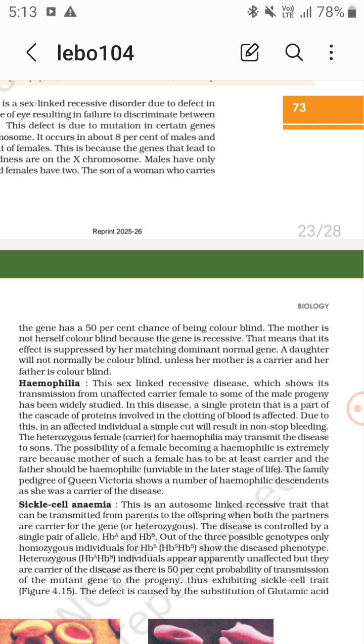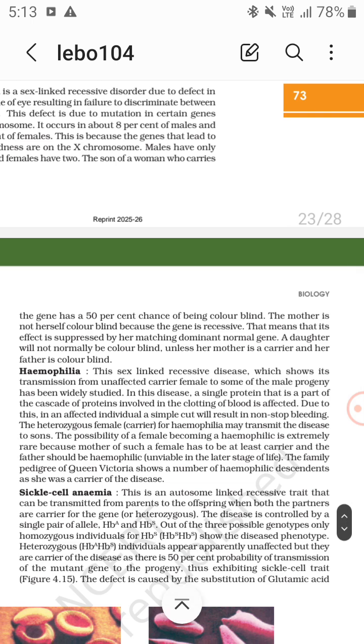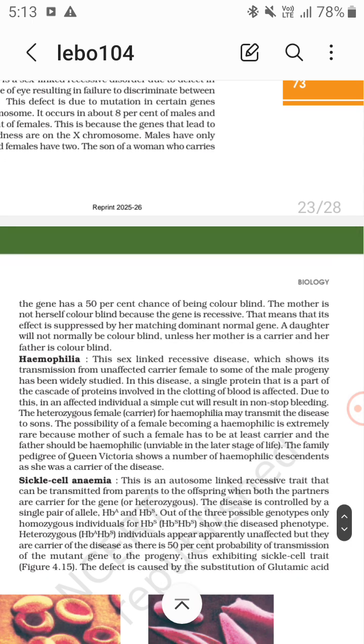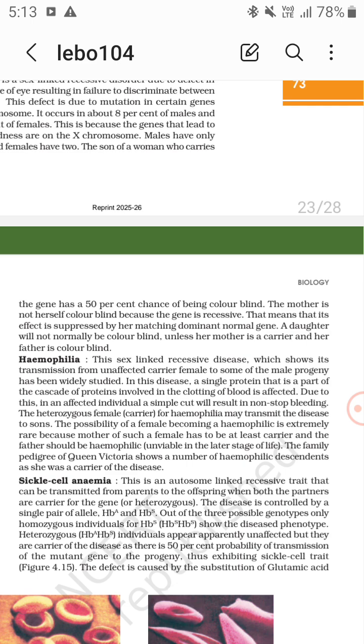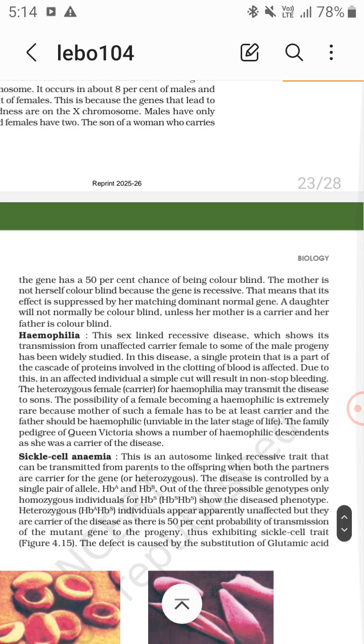Now hemophilia. It is also a sex-linked recessive disease which shows its transmission from unaffected carrier female to some of the male progeny and has been widely studied. In this disease, a single protein that is part of the cascade of proteins involved in the clotting of blood is affected. Due to this, in an affected individual, a simple cut will result in non-stop bleeding. A heterozygous female that is a carrier for hemophilia may transmit the disease to sons. The possibility of a female becoming hemophilic is extremely rare, because the mother of such a female has to be at least a carrier and the father should be hemophilic.